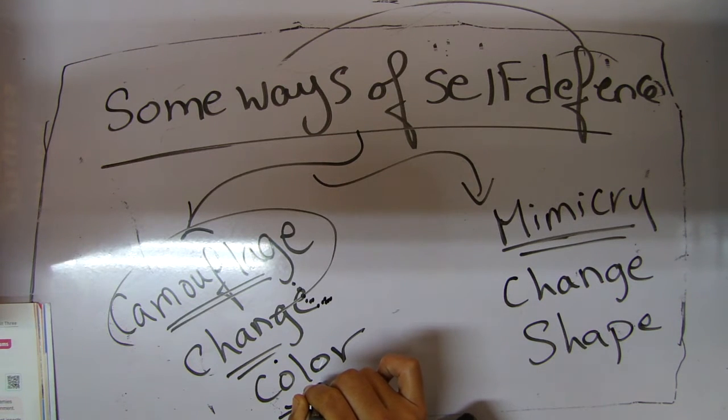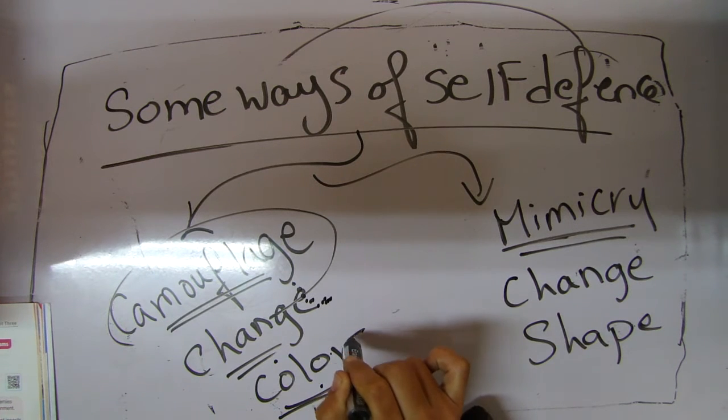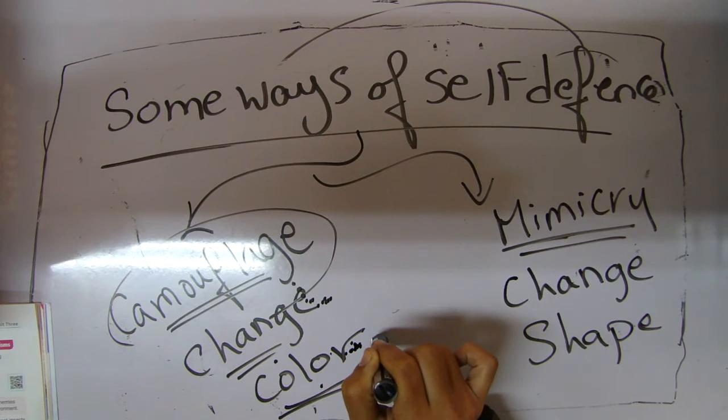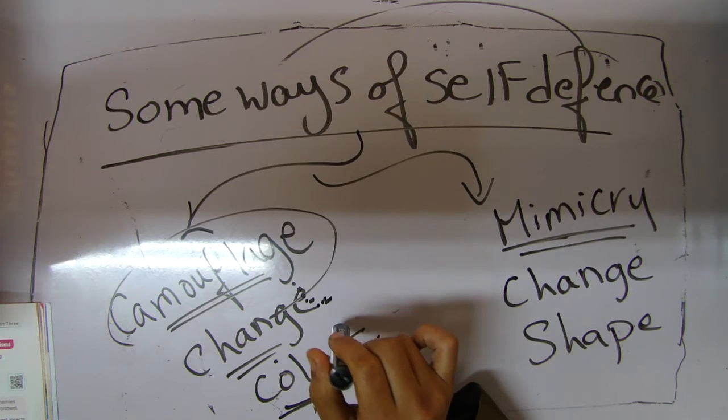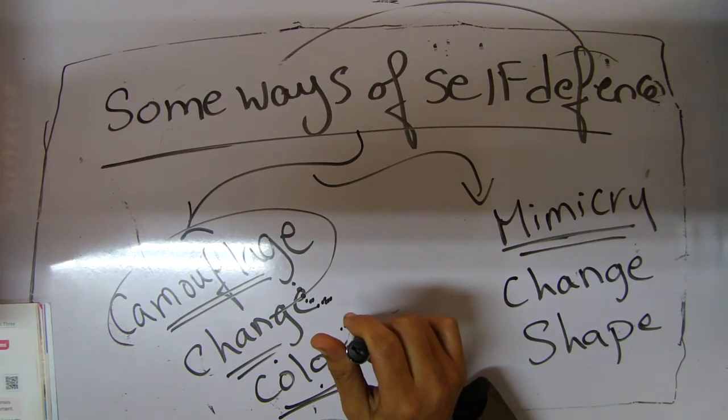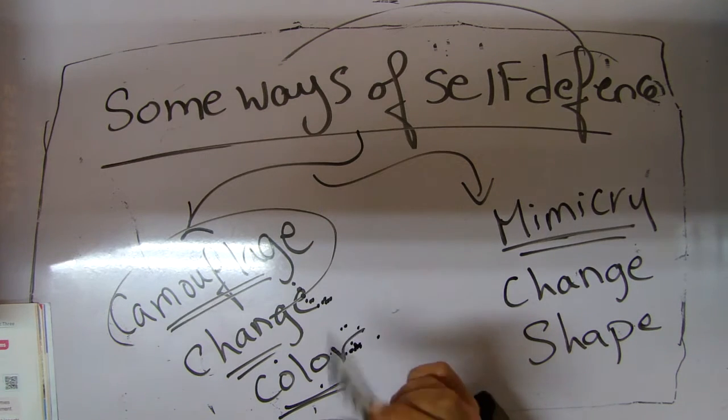That means they take the color of the environment. If they're standing on the green leaf, they take the color green. If they're standing on brown wood, they take the color brown. If they're standing on something red, they take the red color, and so on. This phenomenon is found in fish, frogs, birds, chameleons, and most insects such as butterflies.